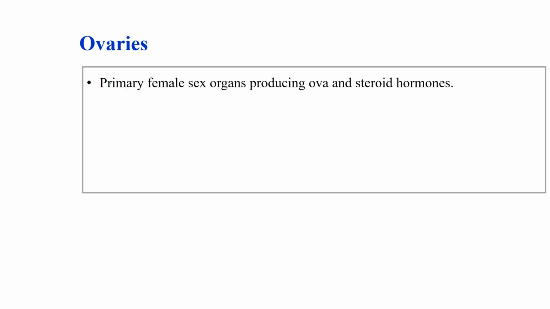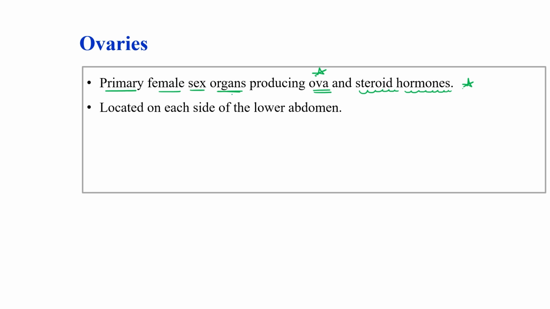First one is the ovary. The ovary is known as the primary female sex organ because it produces ova and steroid hormones. Mainly it produces ova, and along with ova it produces steroid hormones.